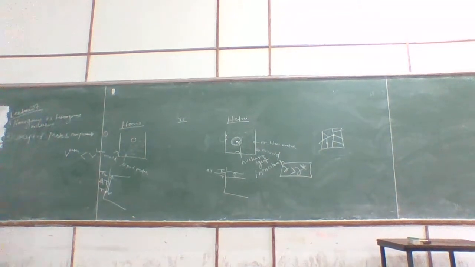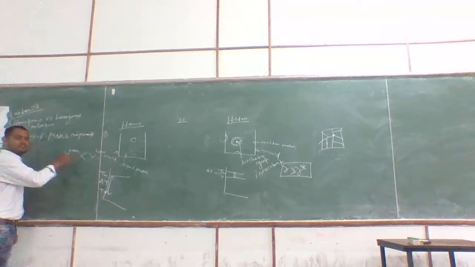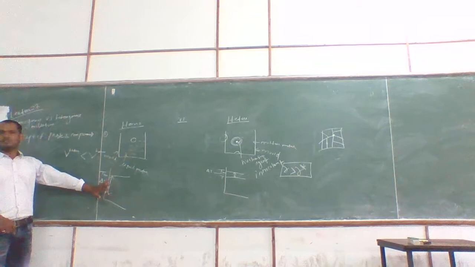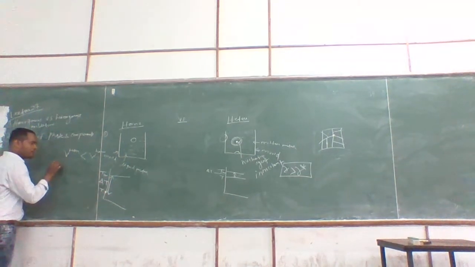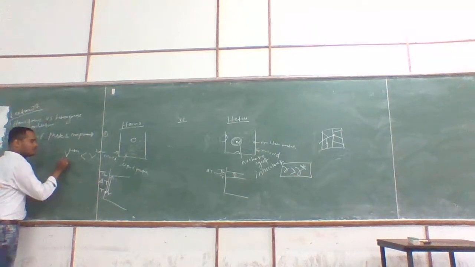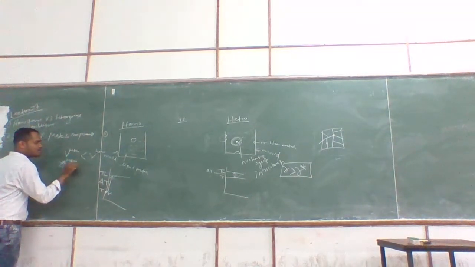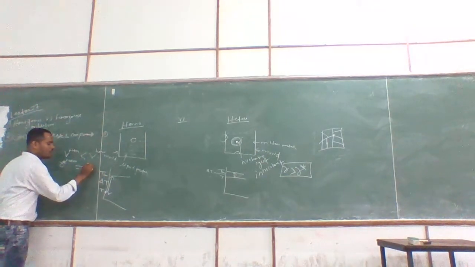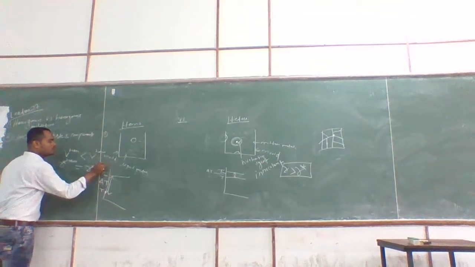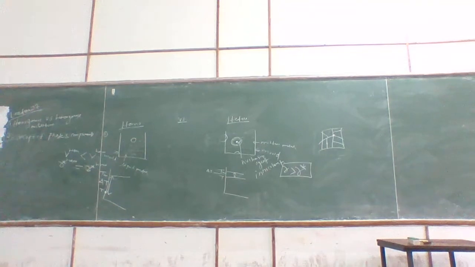Another interesting point, these parts are very important for GATE examination. If you compare R star, R star hetero is equal to R star homo. This is very important.